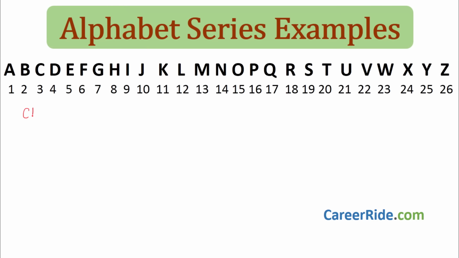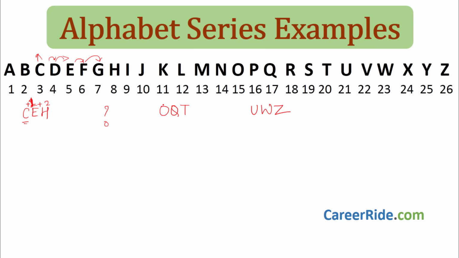Now look at this example: CEH, question mark, then OQT, then UWZ. We have to find what comes in place of the question mark. C is the first letter. E is one position skipped, plus 2. Actually C, D, E, only one skip is there, and from E to H, one skip, second skip. So 2 skips are there, and then the third letter is written.